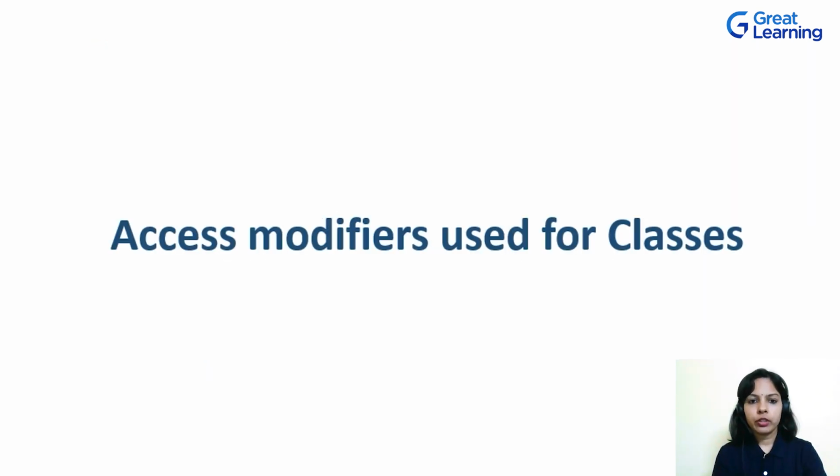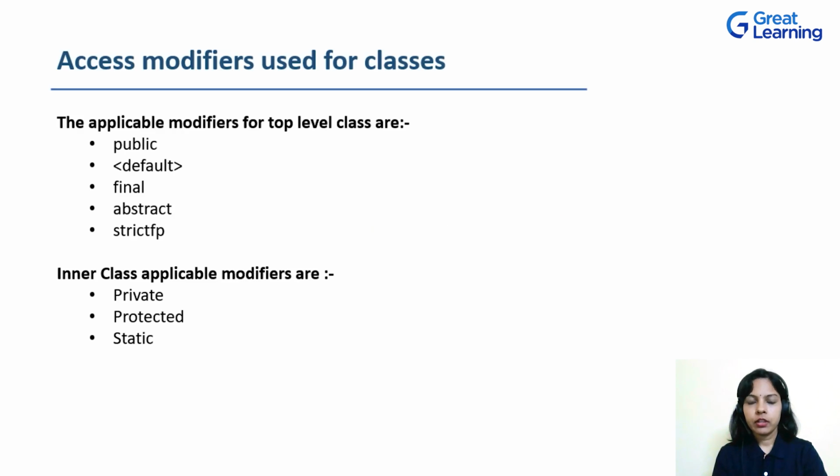Now let's talk about the access modifiers that are applicable for classes. There are many access modifiers that are present in Java programming. Some are applicable to classes, some are applicable to objects, some are applicable to methods. So let's see what all these are and which of them are applicable for classes in Java. The applicable modifiers for top level classes are public, final, default, abstract, and strictfp.